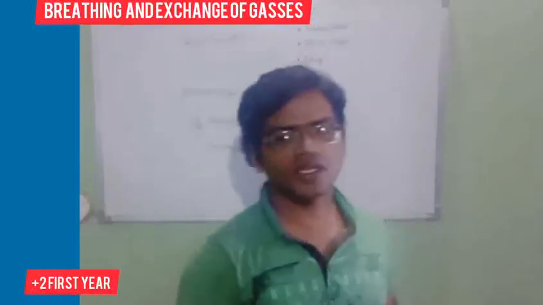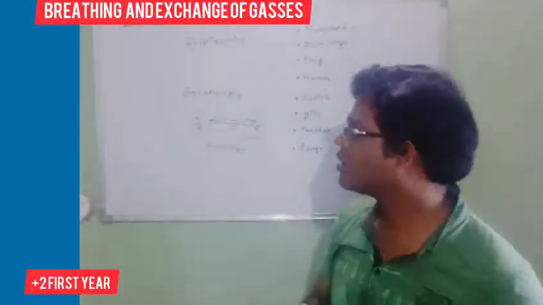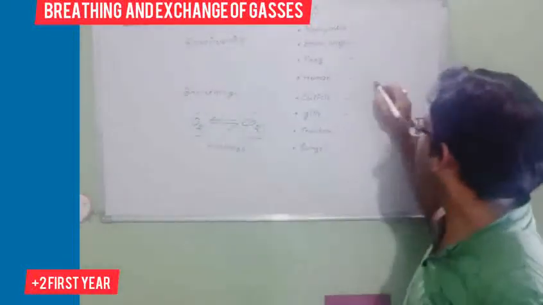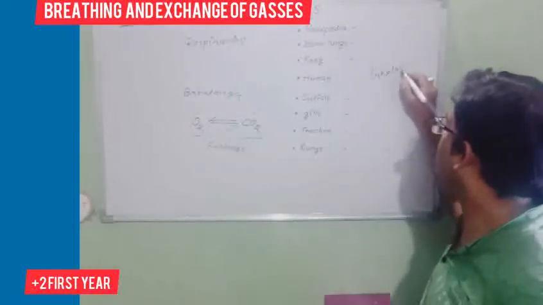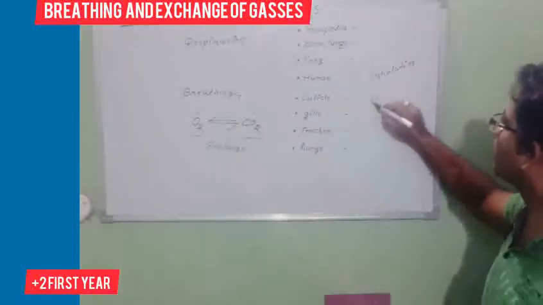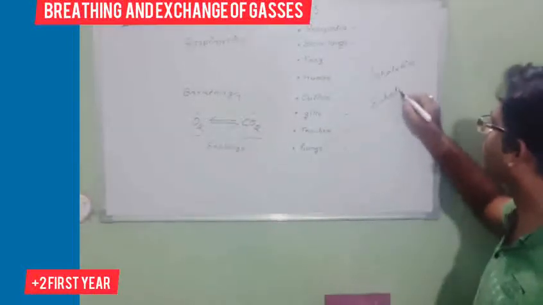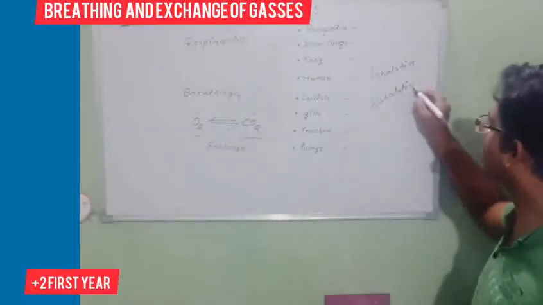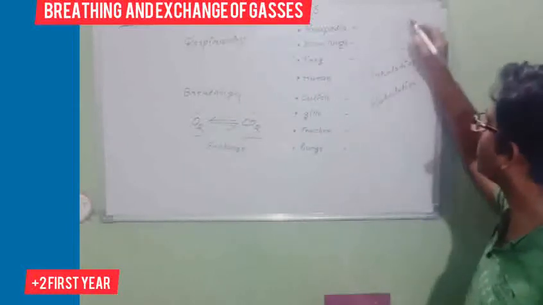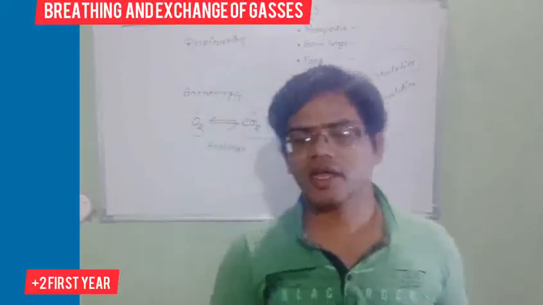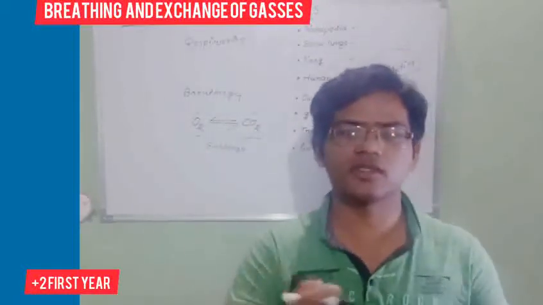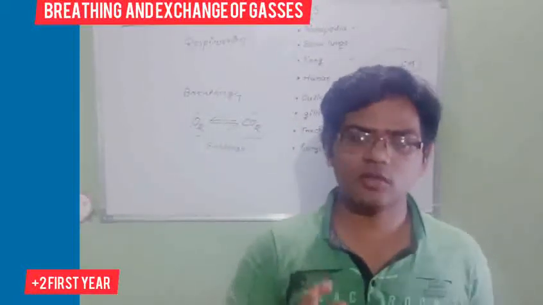Normally we do inhalation and exhalation. Inhalation means whenever we take oxygen from the atmosphere.